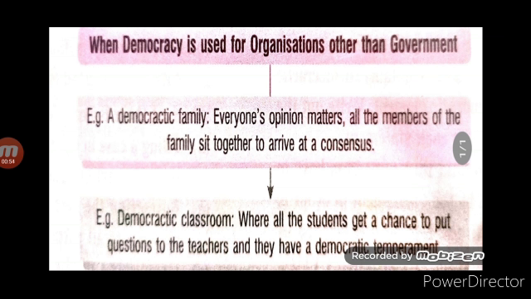Children, in the same way, democracy can be seen in the family, in your homes, where the decisions are not taken by any one individual and imposed on the rest of the family members. All the family members should sit together and arrive at a general consensus.